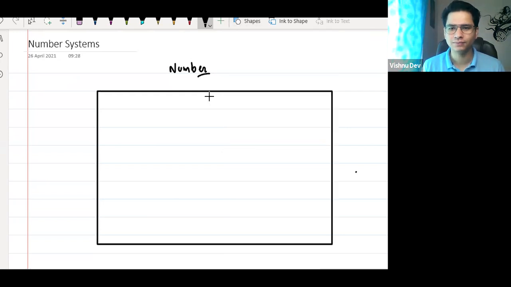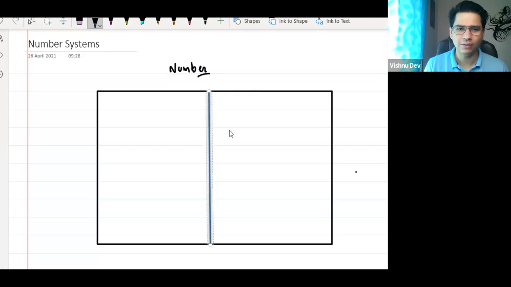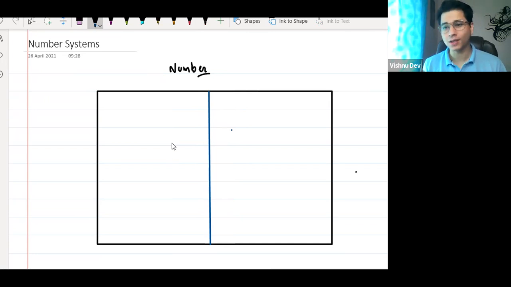So I can say the whole country is divided into two. Now, can you name these two parts? Positive and negative? No. Natural and whole numbers?